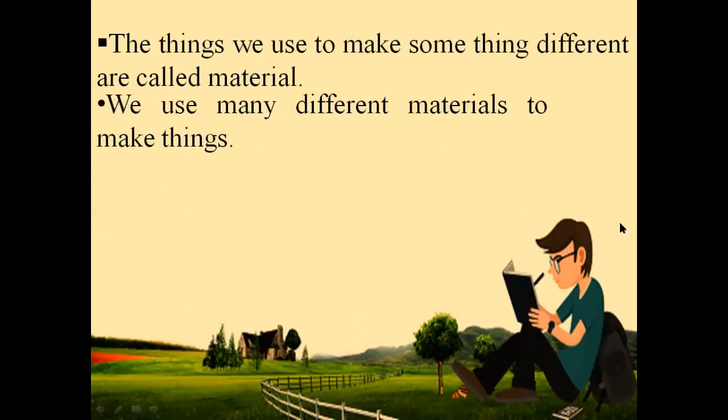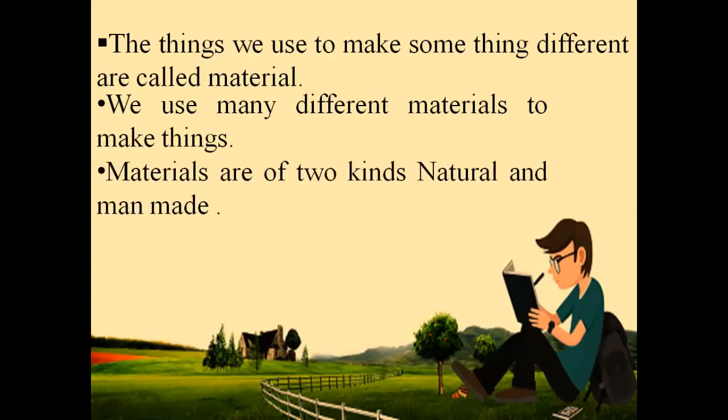We use many different materials to make things. For example, we use wood for making furniture, and plastic for making different things: water bottles, mugs, cups, toys, buckets. There are many things which we make from plastic. So there are many different things which we make from different materials.